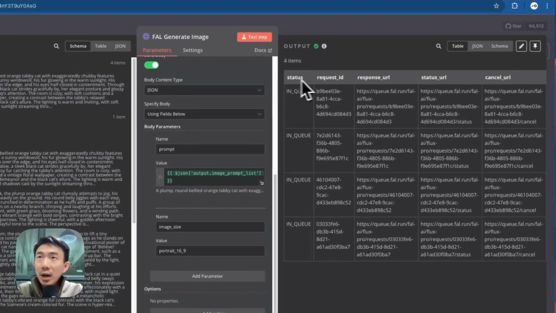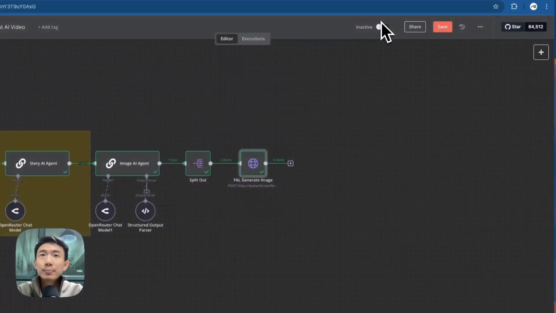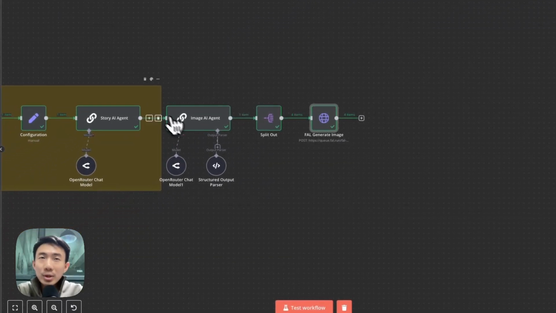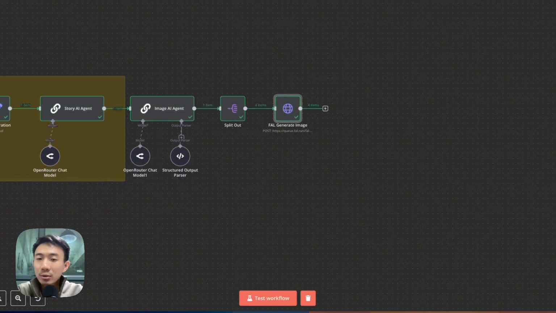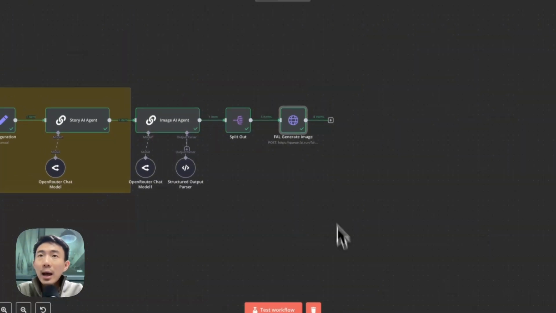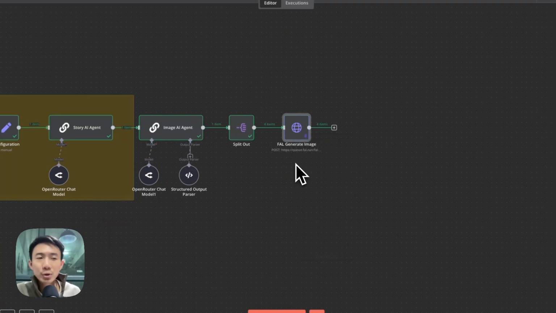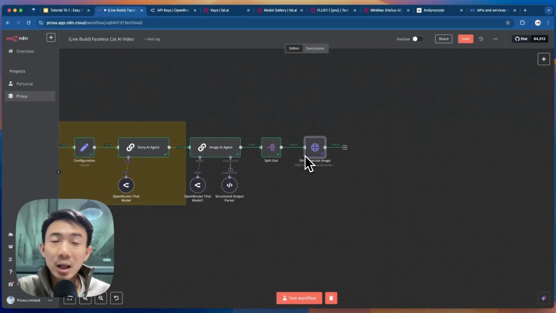Great, we can see the status, request ID, response URL, status URL, cancel URL. That's great. That's all set here. Let's save it. When we see it's all green, that means it's processing correctly. And one more thing, when we right click it, we can see pin. What it means is that if we want to run every node, it may take a lot of time.